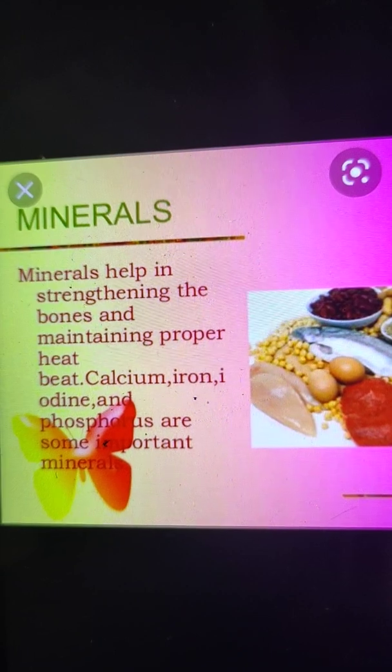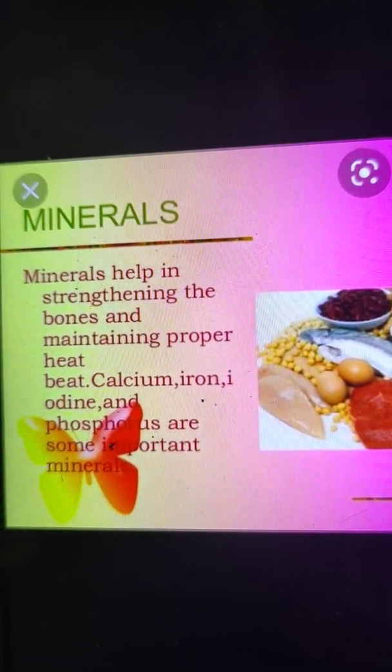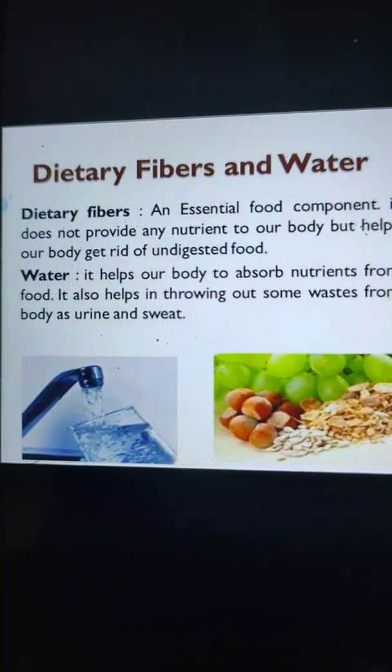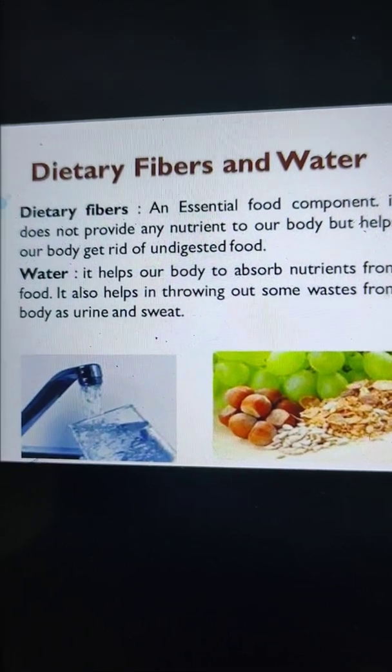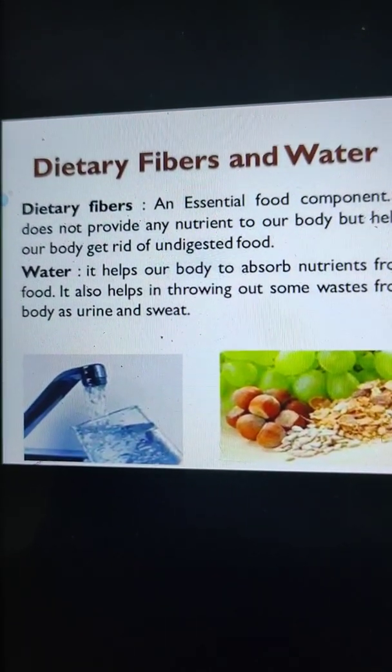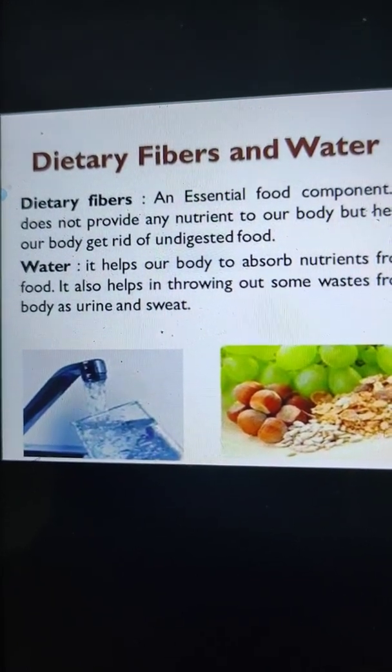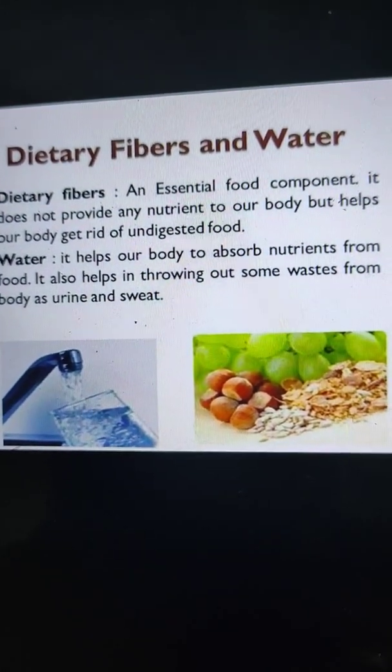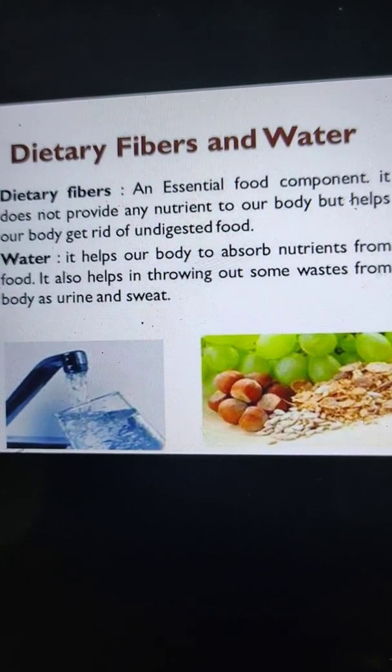The next component of food are dietary fibers and water. Dietary fibers are also known as roughage, and they are the undigestible substance present in our food.